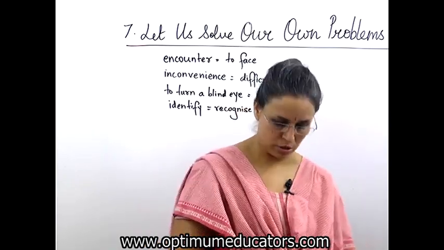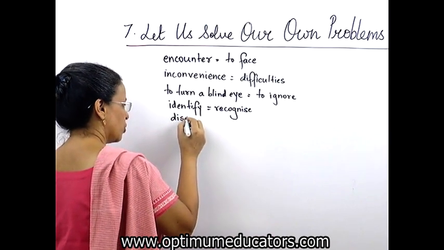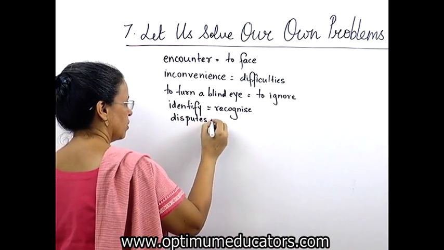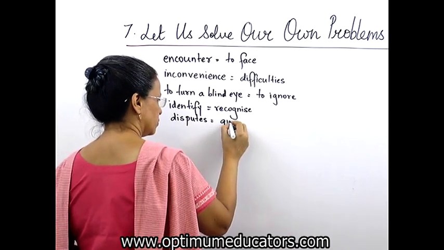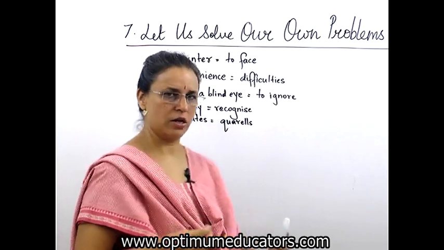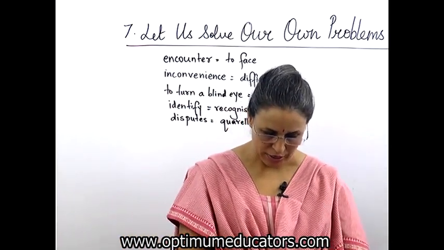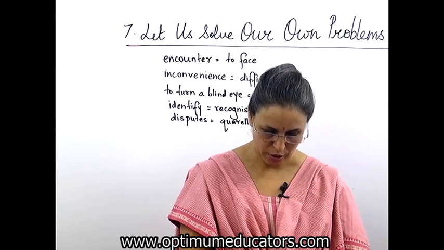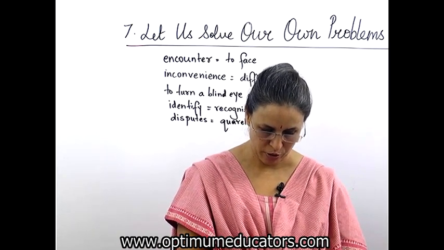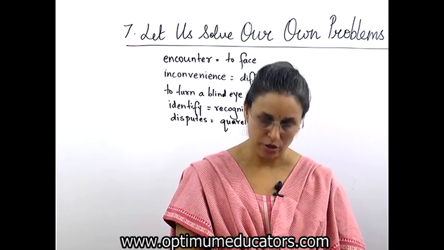Solving disputes. Now, first let us see what is disputes. Disputes means quarrels. Quarrels means jhagda. Okay, so how to solve this jhagda now? Disputes arising over various issues in towns and villages can also be a problem. The well-being of a village is affected by constant disputes.